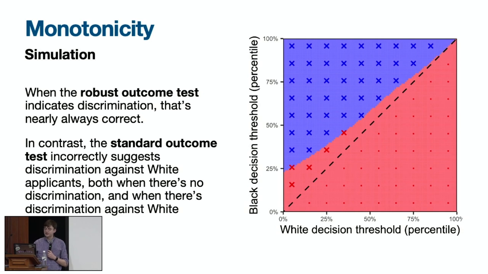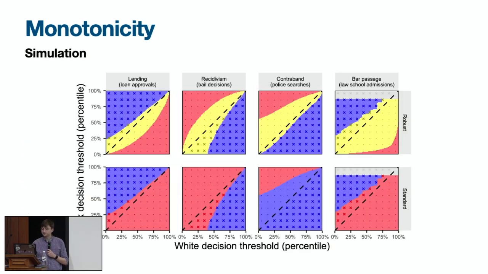There are lots of scenarios where it would suggest discrimination against a group that in reality received preferential treatment. In fact, we see basically the same pattern across all of our real-world data sets. So despite monotonicity being only approximately true, the robust outcome test is essentially always a reliable signal of discrimination, and the standard outcome test is often misleading.